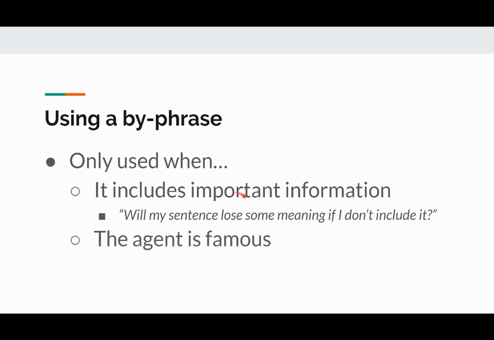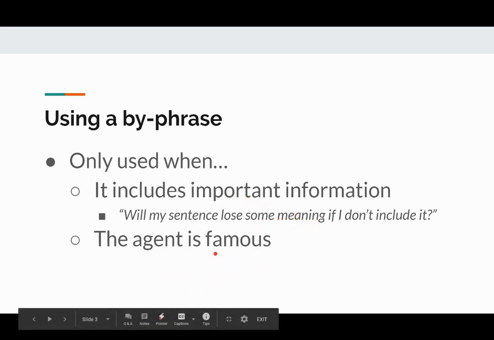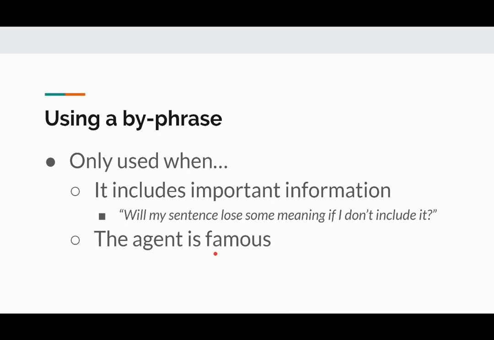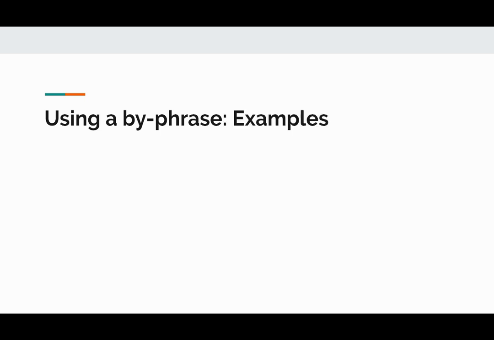So if it's really important, like you'll lose some meaning, or if your agent is famous, like Thomas Edison, that name is important because he's famous. He invented the light bulb, so we will include it when we use passive. That's when you should include it. So if it's important or if the agent's famous. So let's take a look at some examples.